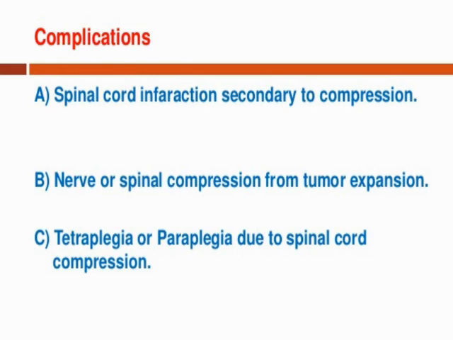It is also one kind of complication of spinal cord tumor, because of damage to the spinal nerve. That is why paraplegia, also called tetraplegia, can occur with a spinal tumor.